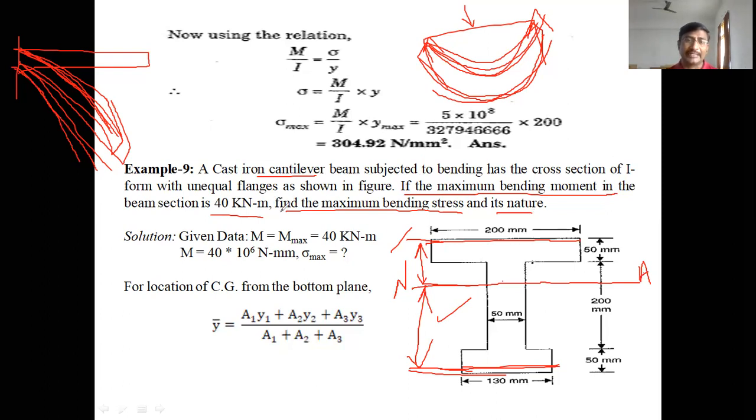In this problem, the magnitude of the maximum bending stress and its nature are asked. From this diagram, we can say that the nature is compression. The maximum bending stress nature is compression. The magnitude you have to find upon substitution of all the parameters in the bending equation. Clear, students?